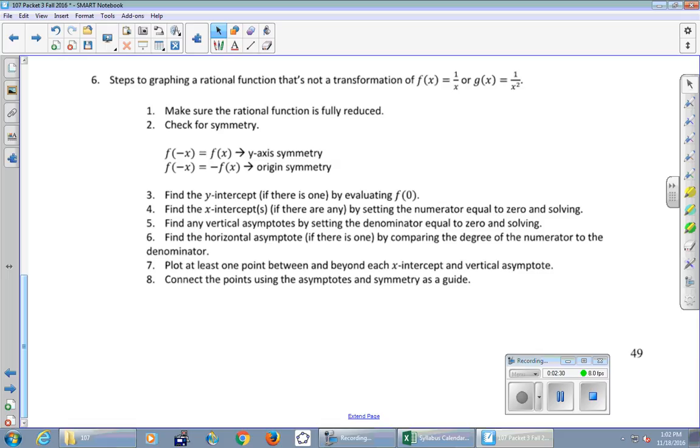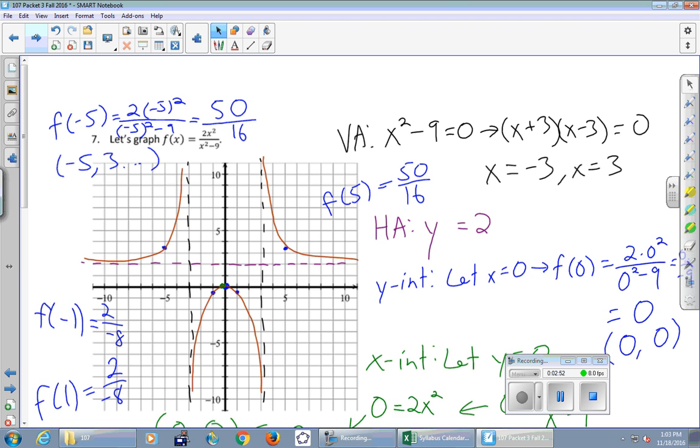We're going to plot a point in each of the spaces that we've created. We're going to have a shell created by dotted asymptotes and some intercepts around. We're just going to make sure we plot enough points so that we know whether the function opens up or opens down, right? Just barely enough to get the last piece, and then finally connect the points using the asymptotes as a guide. So this is the process with a little more detail there than I had just said.